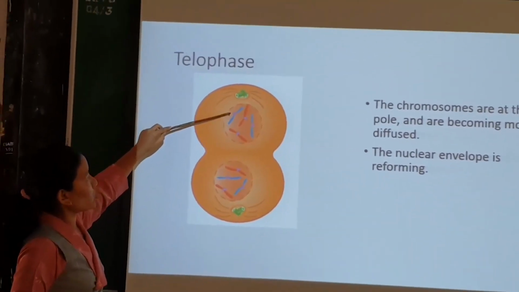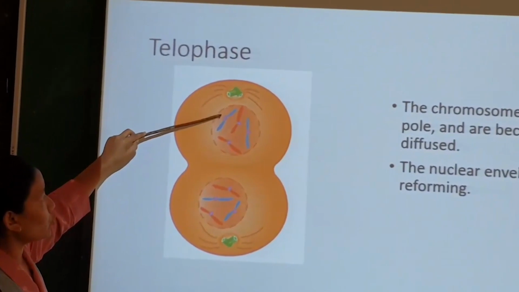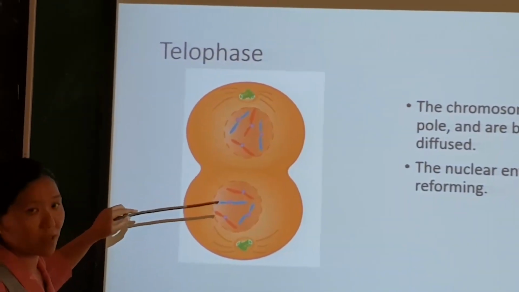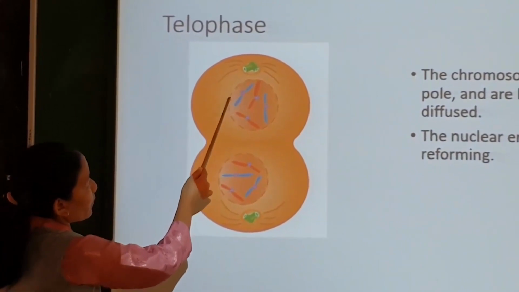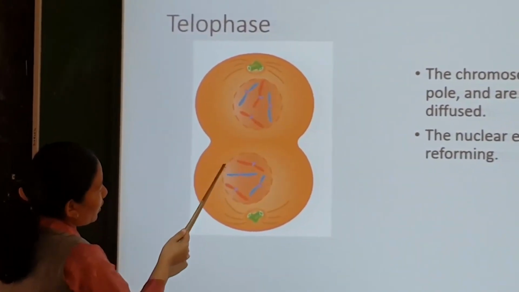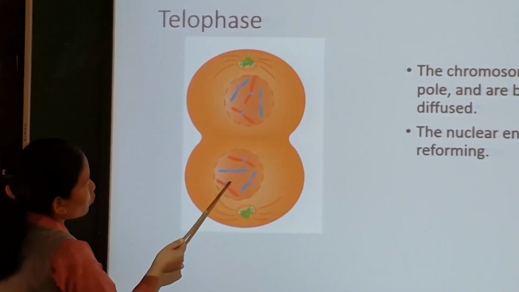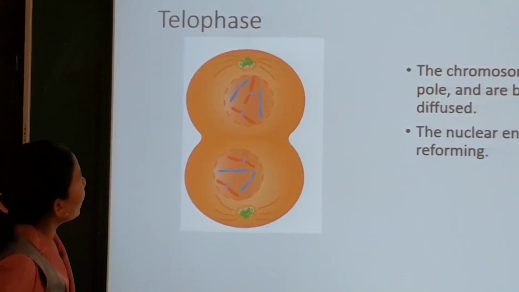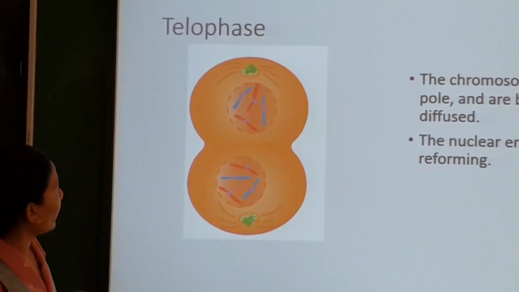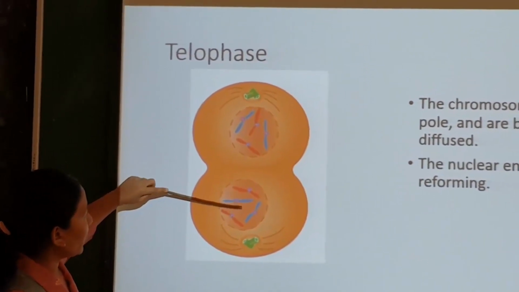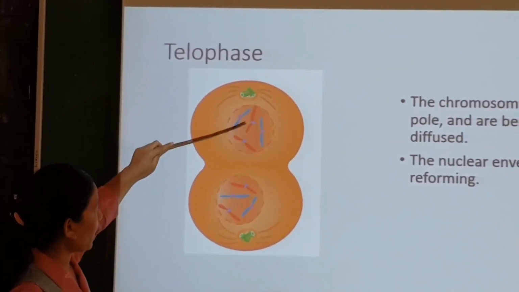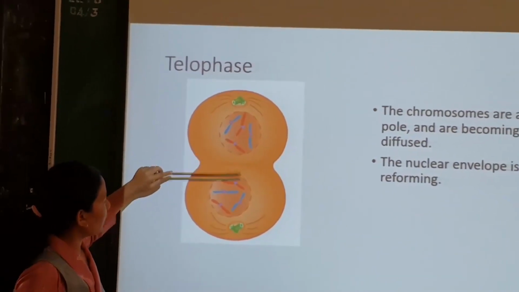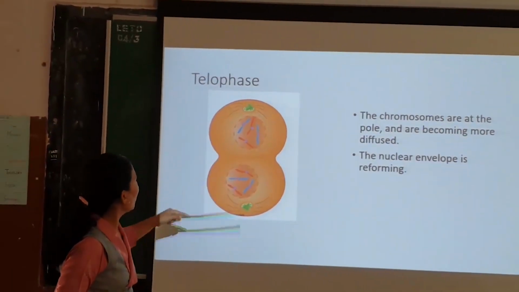In telophase, the chromosomes, as you can see here, start to decondense again. Then there is the appearance of the nuclear membrane in both cases, and the nucleolus will also appear. So at the end of this phase, you can find two nuclei in a cell, and the chromosomes are inside the nucleus.